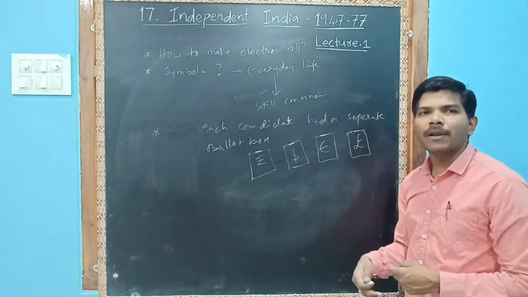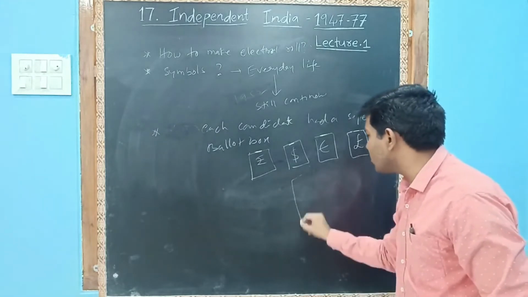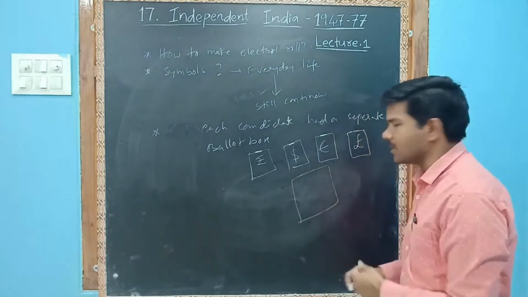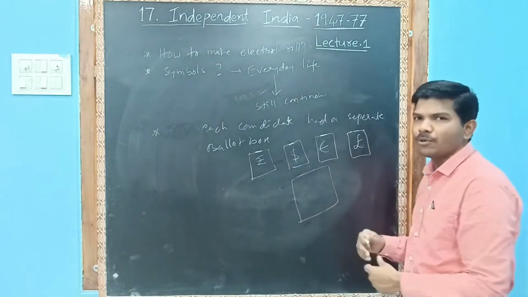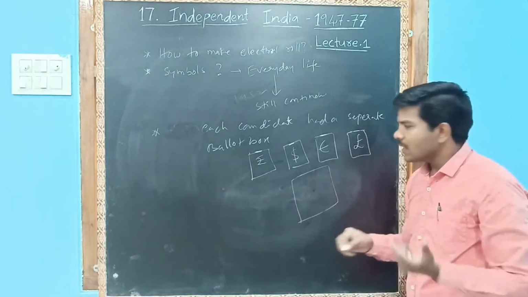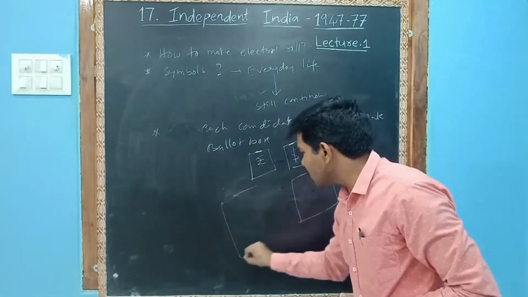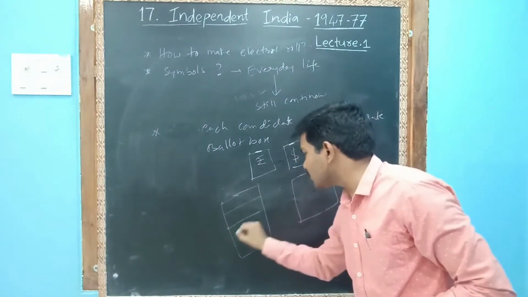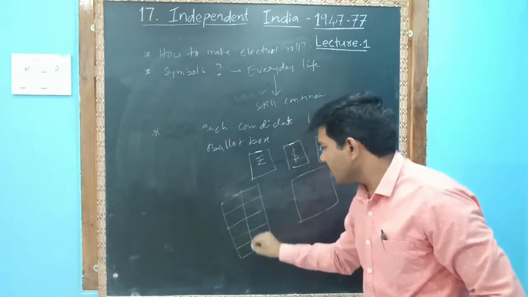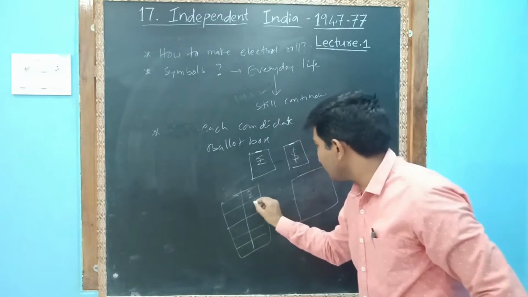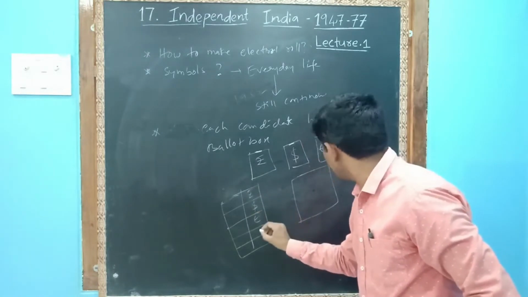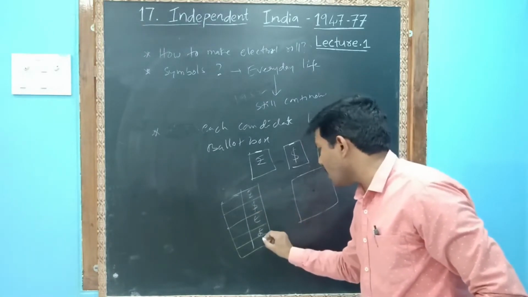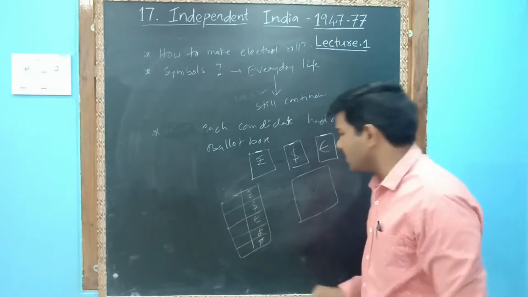But later all these boxes came into one box. Nowadays all boxes have come into one box. There is no symbol on the box; the symbols are printed on the ballot paper: rupee, dollar, euro, pound or pi, any symbol.